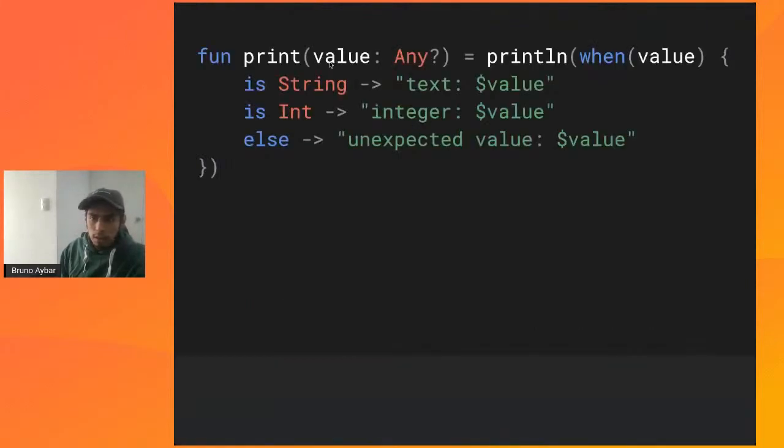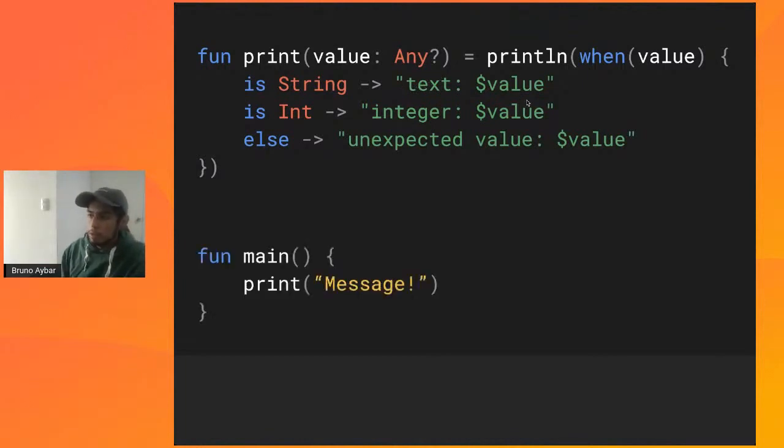So now let's take a look at some pieces of code. I'll be showing you some examples, and you'll try to figure out what's the result for each one of these expressions. All right, so let's say that we have a function that is called print. It has a value that is of type any optional, and depending on the type of the value, it's going to output a different text.